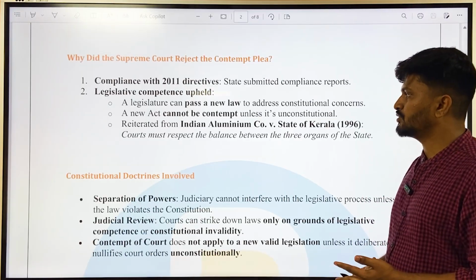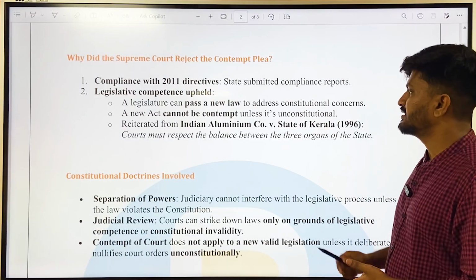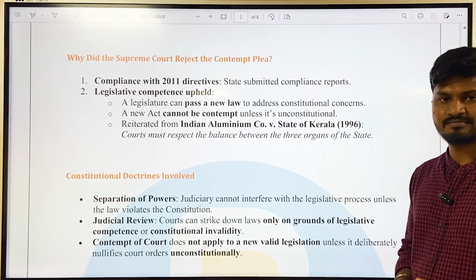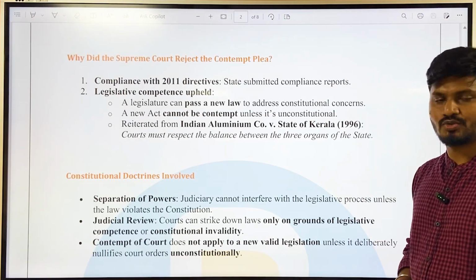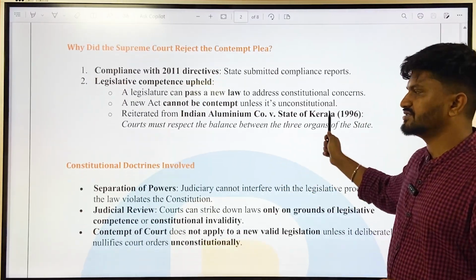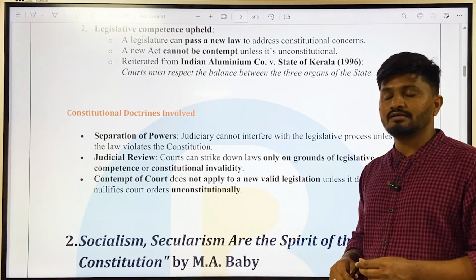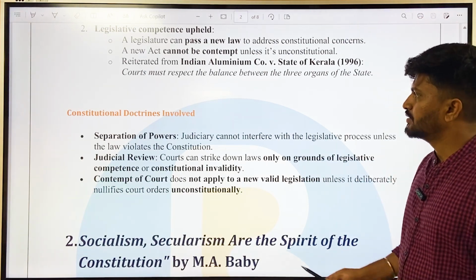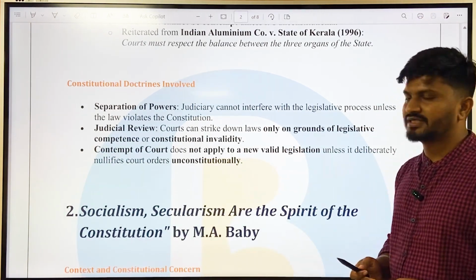And the Supreme Court also reiterated from Indian Aluminium Company versus State of Kerala, 1996. In that case, the court held that the court must respect the balance between the three organs of the state, that is, the separation of powers. Okay, so what are the constitutional doctrines involved here?